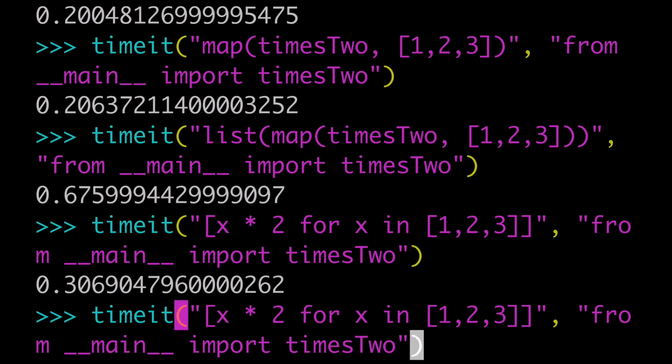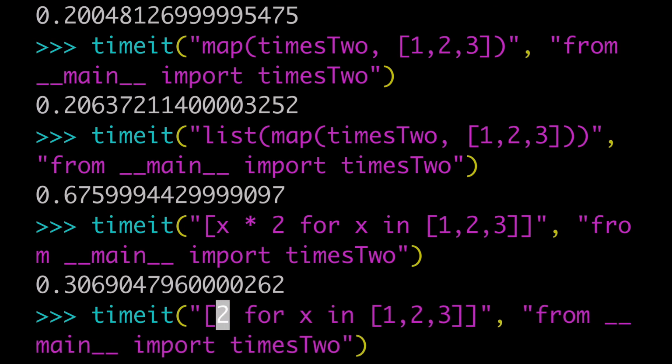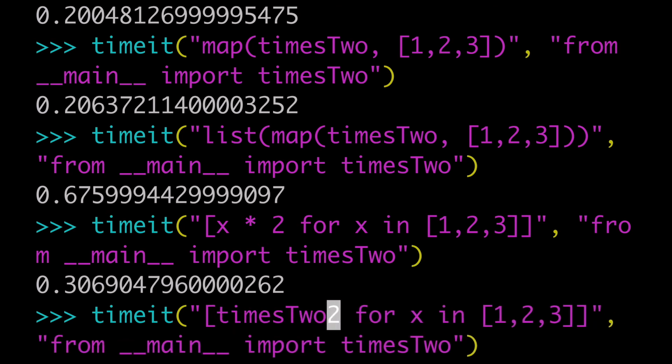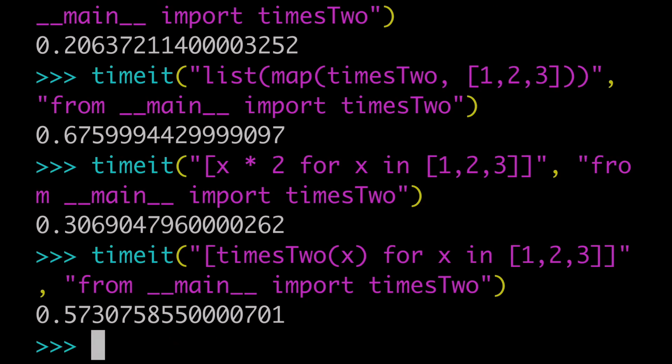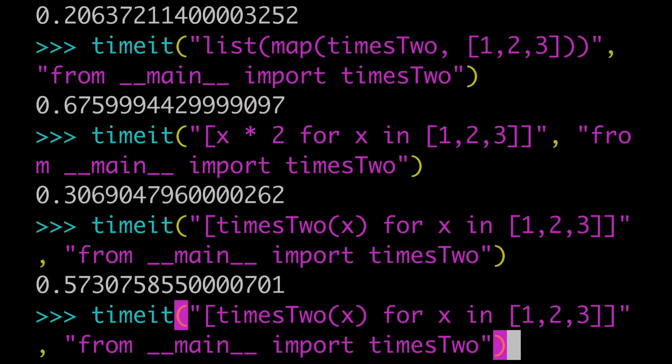Now let's see what would happen if we use our times2 function. So we wrap times 2 around x, run that again, and 0.57. So it was actually in a list comprehension slower to use the function than to just do it straight up.